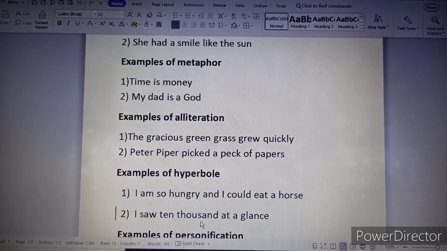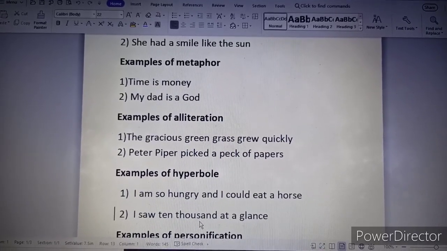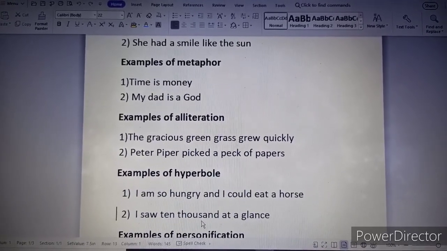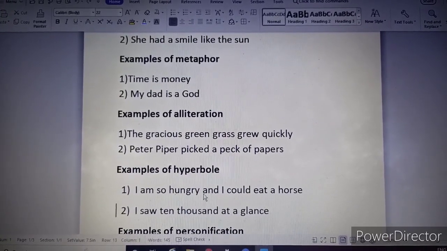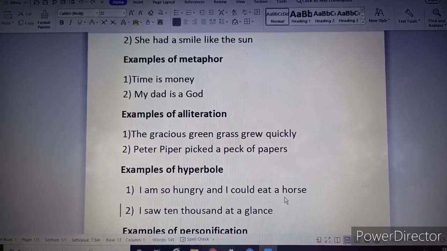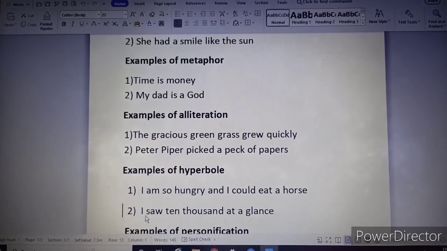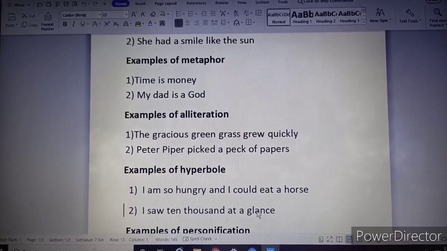Hyperbole is used to exaggerate or emphasize the situation. Example, I am so hungry and I could eat a horse. The second example, I saw 10,000 at a glance.